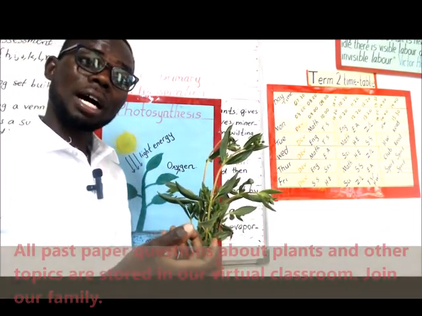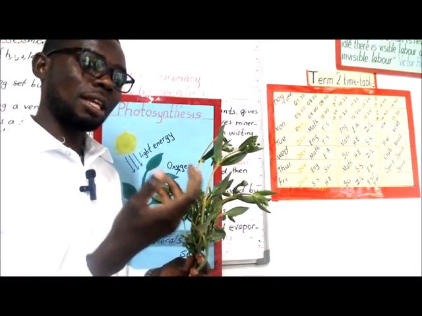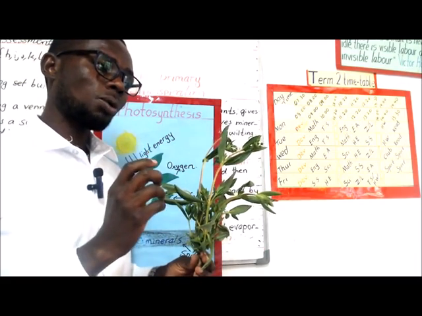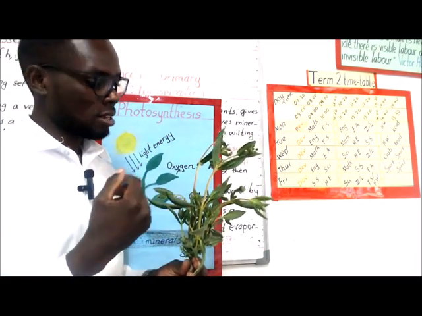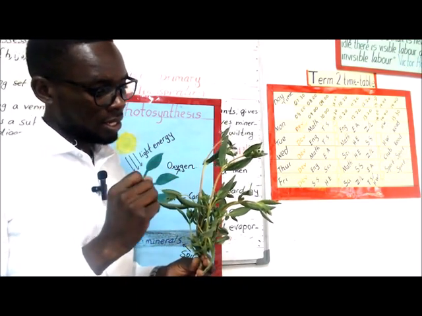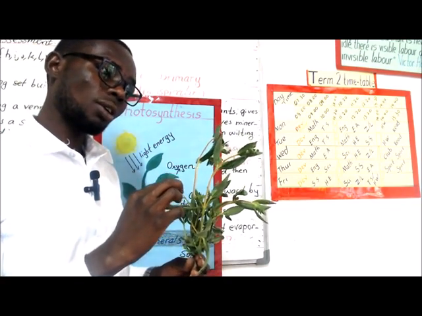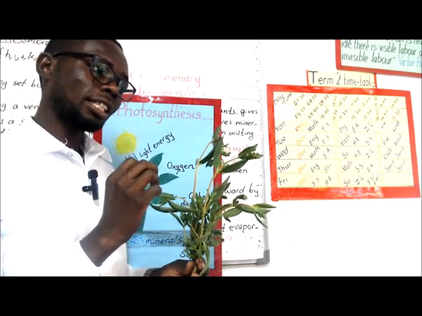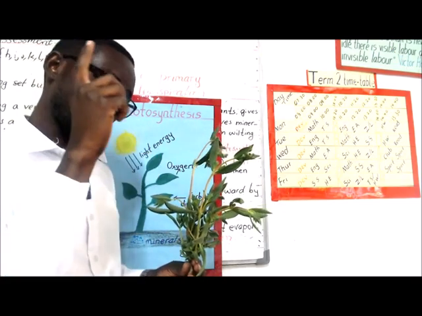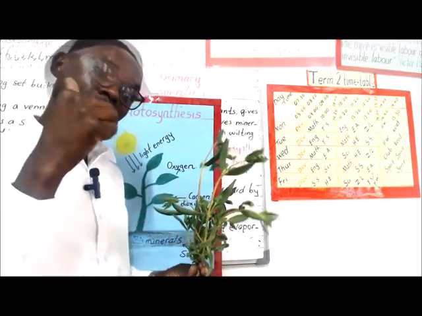It's the green color in the leaf, and it is stored in the chloroplasts. The way it happens is that the chlorophyll works together with light from the sun. Not just light in the house, we want light from the sun.